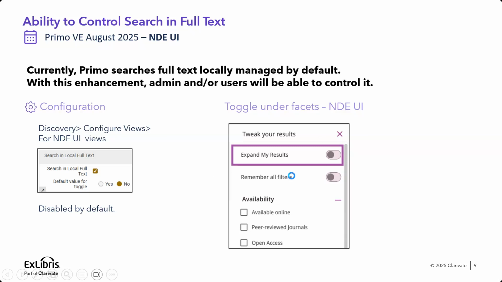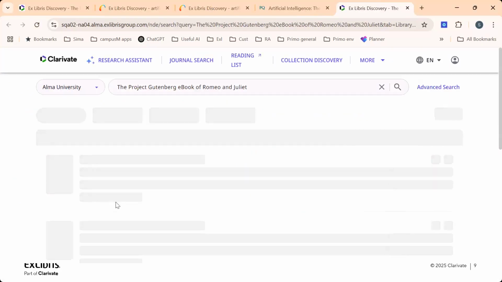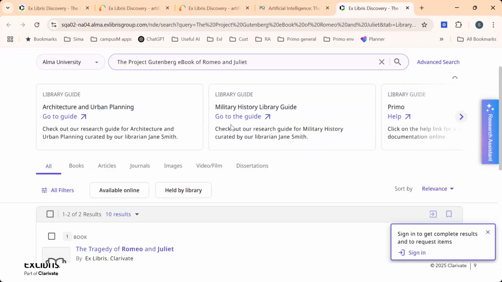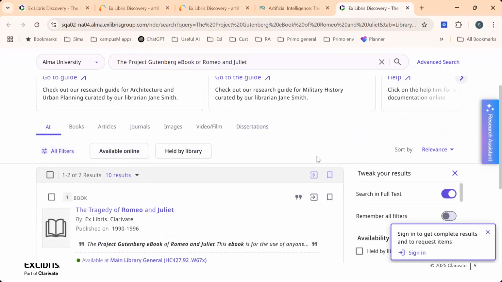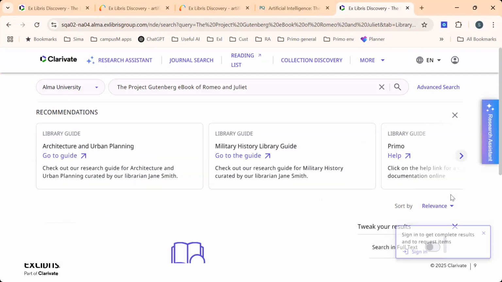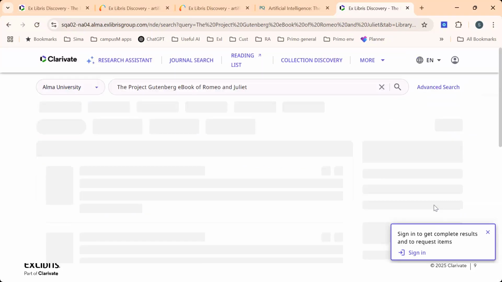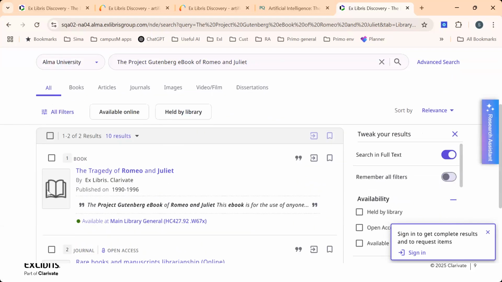Let's see an example. I'm going to NDE UI because the second enhancement of the toggle is relevant for NDE UI only. I'm going to submit a search and results were retrieved. If I open the facets over here, I can see that the toggle is turned on and I got 2 results. Once I turn off the toggle, these results will not be included. I'll turn on the toggle again and we'll get the result.